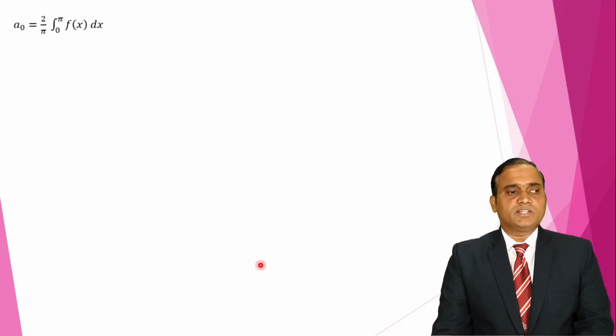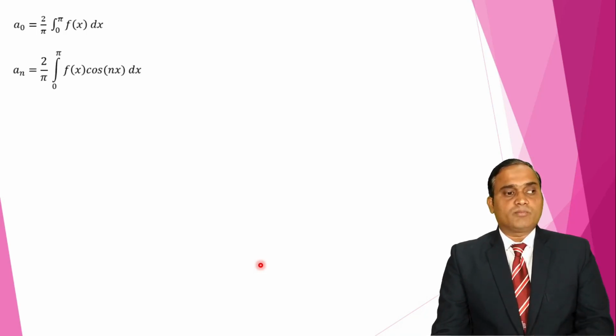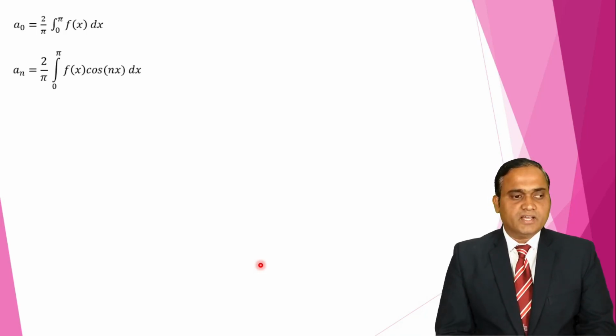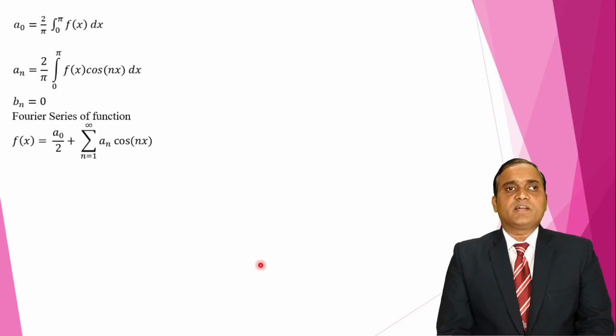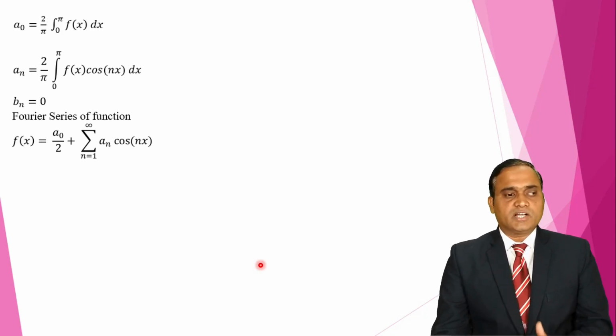Now our function is even. So the a naught formula is 2 upon pi integration 0 to pi f of x dx. An is 2 upon pi integration 0 to pi f of x cos nx dx, and bn value is 0. Then the Fourier series is f of x is a naught by 2 plus summation an cos nx. So we have to evaluate these two integrals, a naught and an.